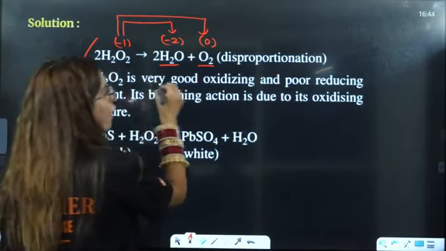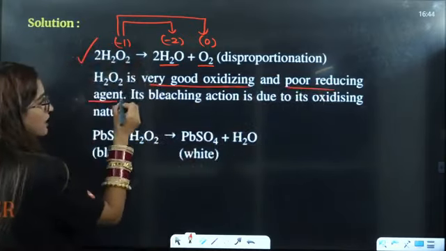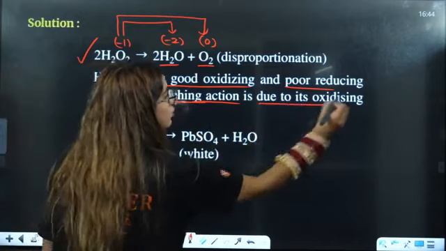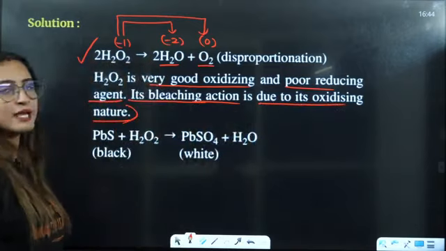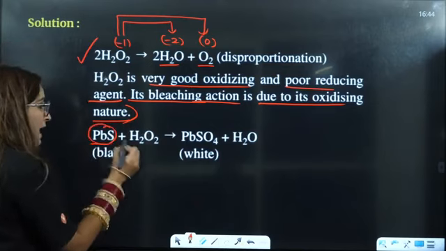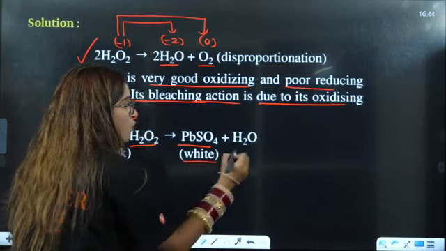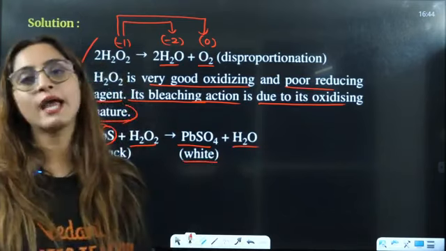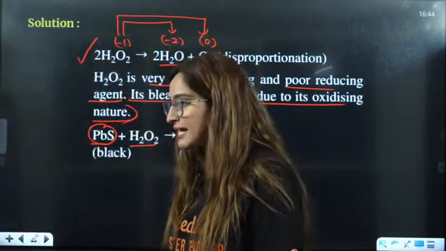It is a very good oxidizing and a poor reducing agent. Its bleaching action is due to oxidizing nature. It is a good oxidizing agent. Then PbS, black, with H2O2 will be converted to white, with the help of H2O2. Okay.